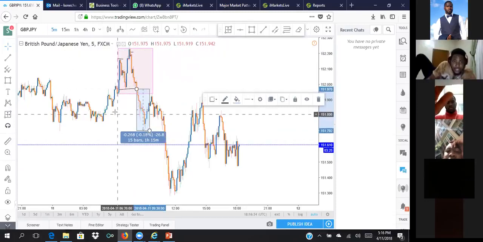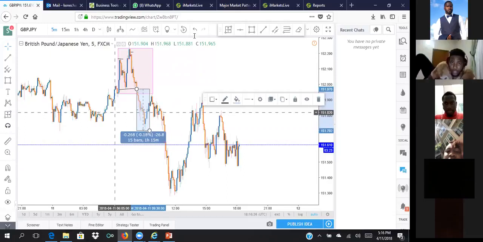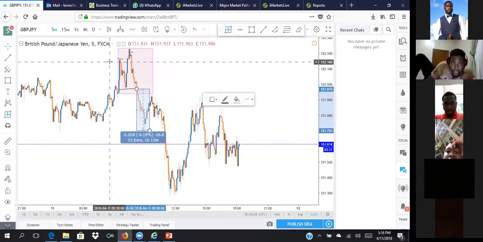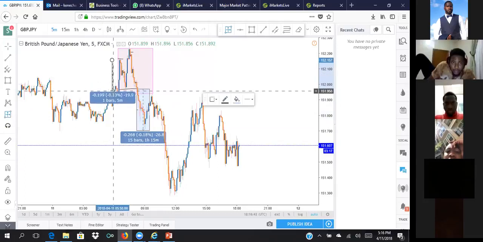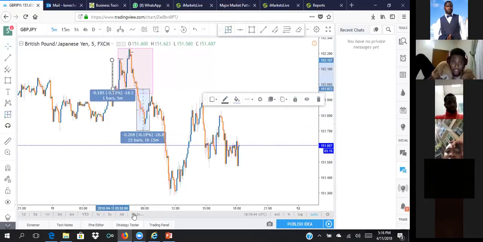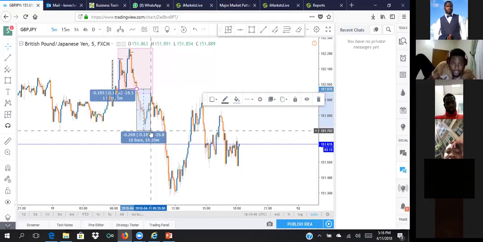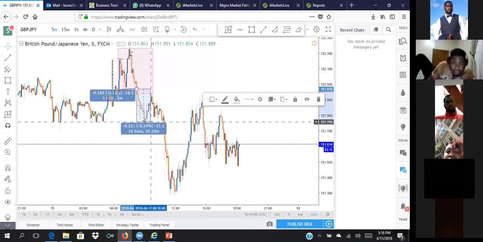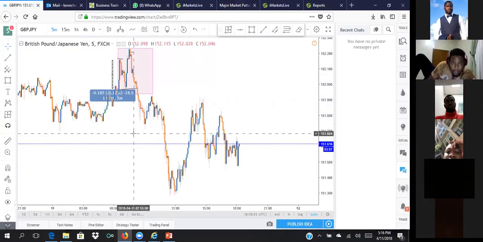In fact, if I wanted to go all safe, what I would have easily done is measure from the lower part of the shoulder to the neck. It gave me 18.5 pips. Now watch and see what exactly happened at 18.5 pips. Around this region, what happened? I'll take out this and then you see what happened.